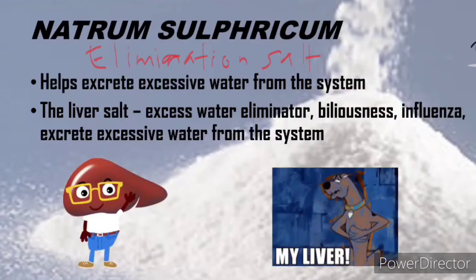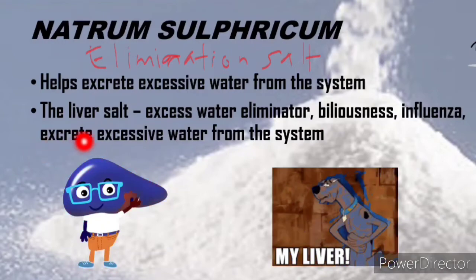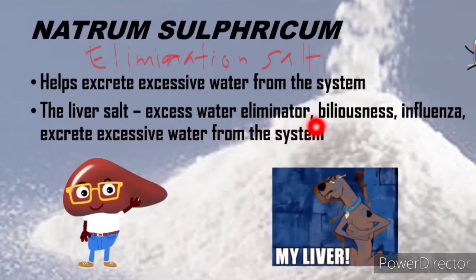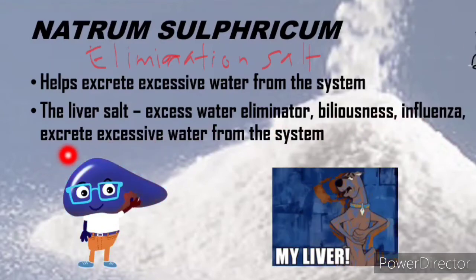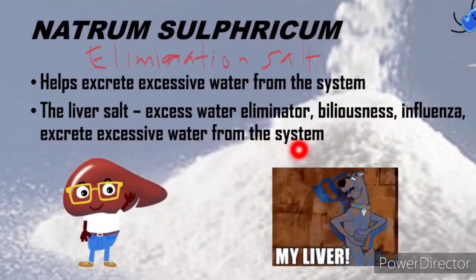It is a liver remedy needed by those living in a damp environment, and it is also recommended during liver cleansing to remove toxins and waste from the body. It acts as an excessive water eliminator given for biliousness, influenza, and to excrete excessive water from the system.